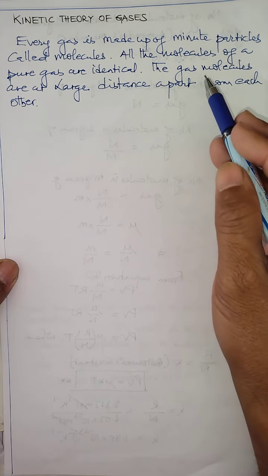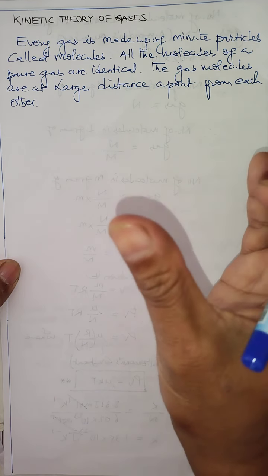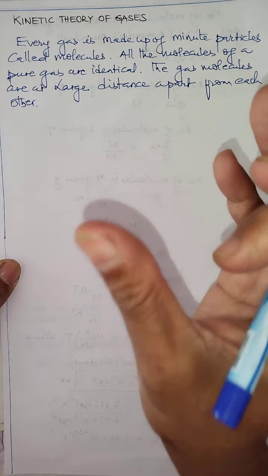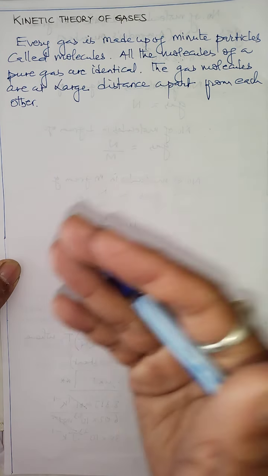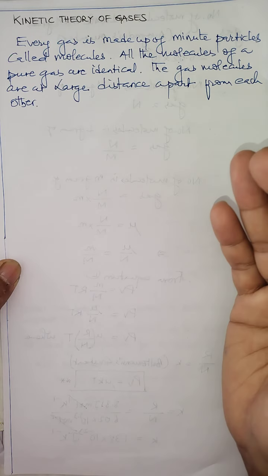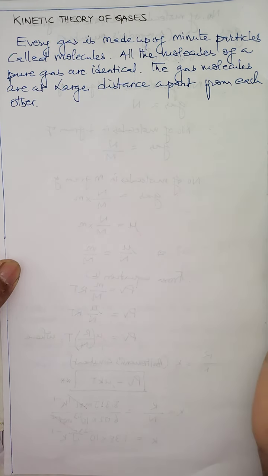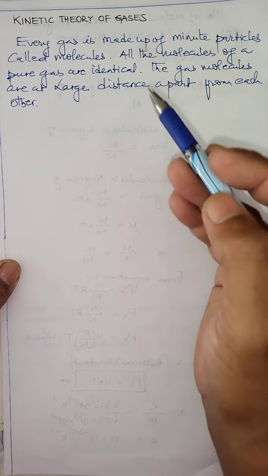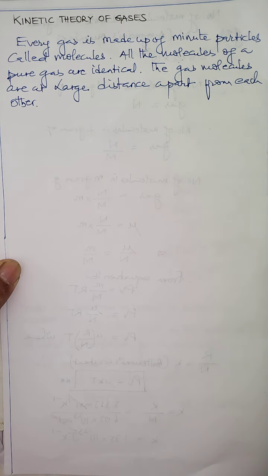And the gas molecules are at a large distance apart from each other. That means the separation between the molecules is usually large as compared to solids and liquids, as you have learned. That means the intermolecular force of attraction will be least, because when the space between the molecules is very large, the attraction between the molecules is very less. That is why gases have no definite shape and no definite volume.